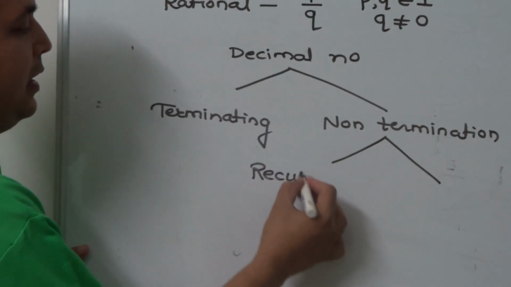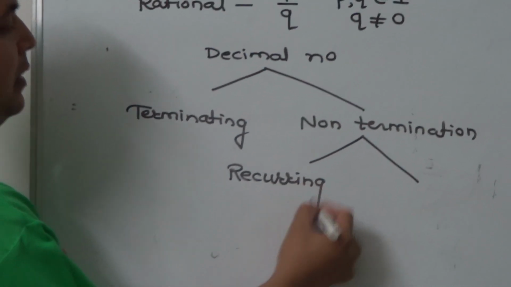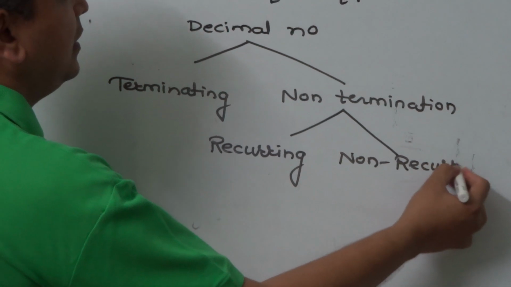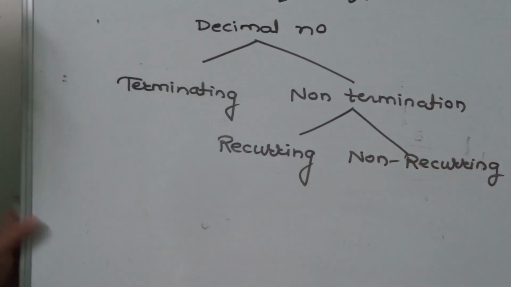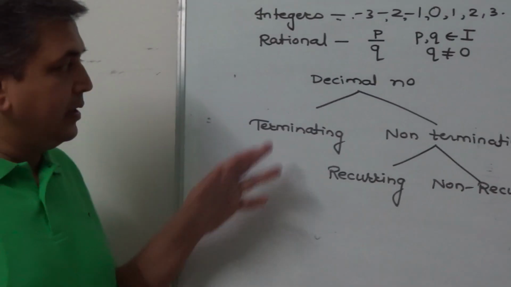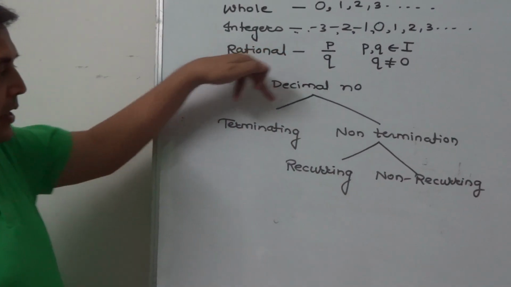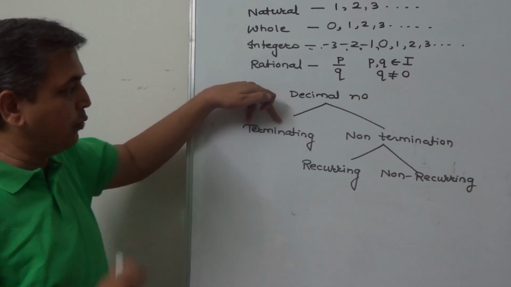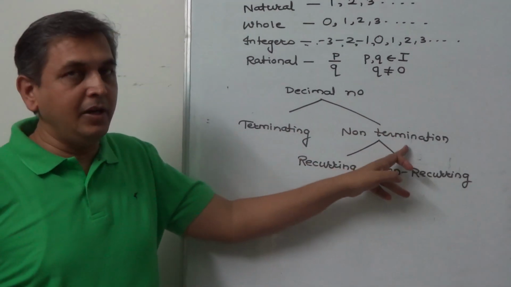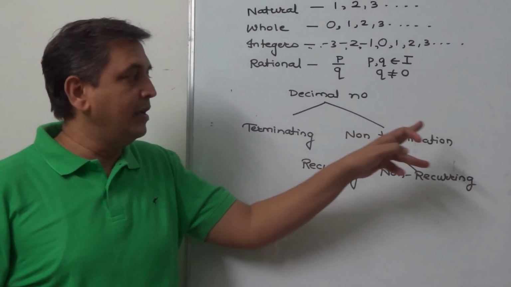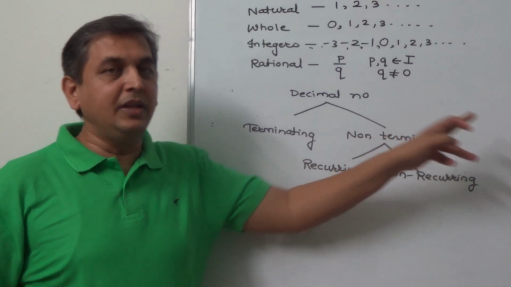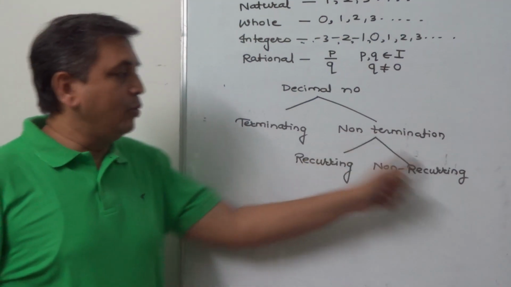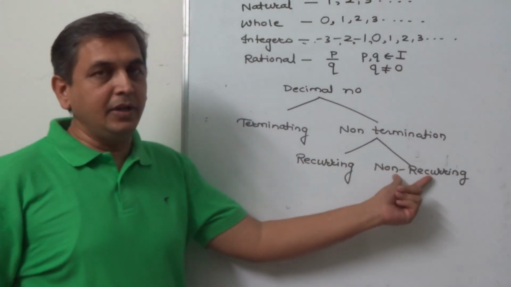They are recurring and non-recurring. So now students, decimal numbers are either terminating, which we have seen in the division 1 upon 4, 0.25, or they are non-terminating, which we have seen in the decimal answer 0.3333. Non-terminating are of 2 types, one is recurring and the other non-recurring.